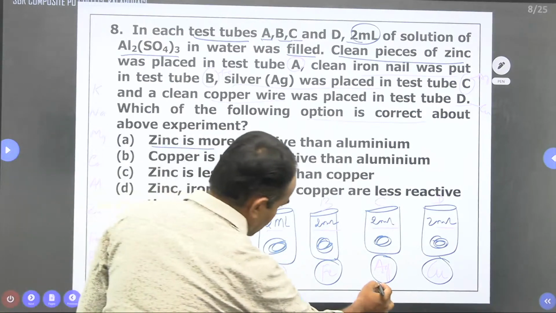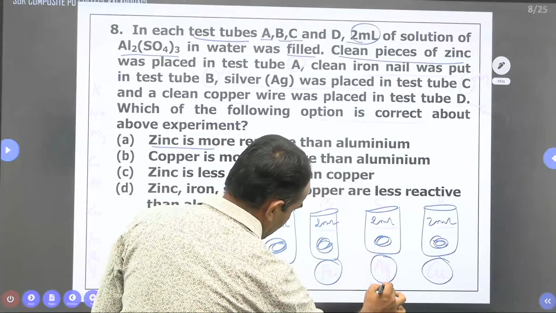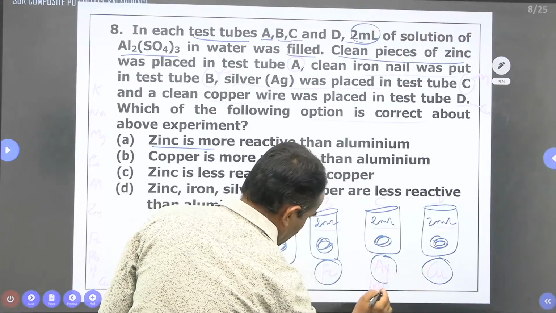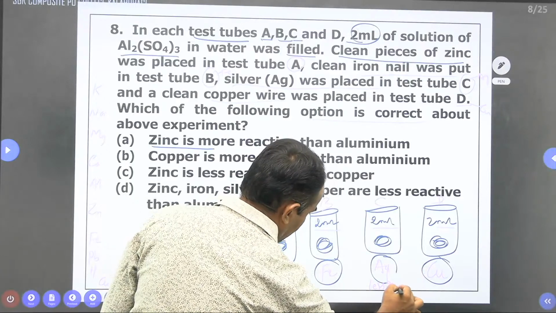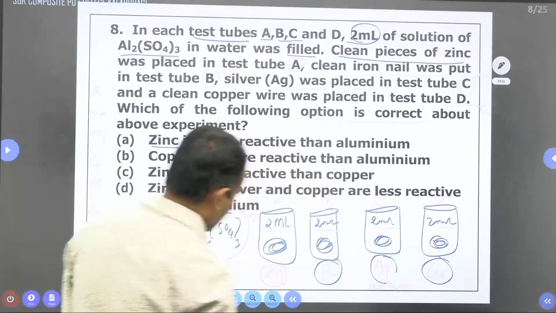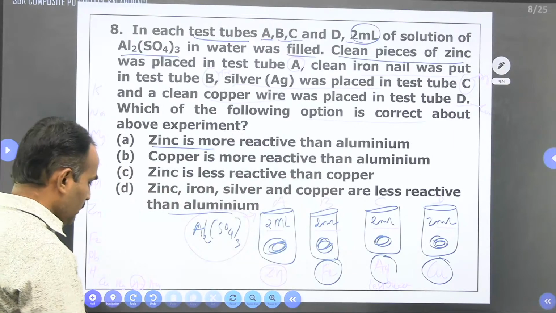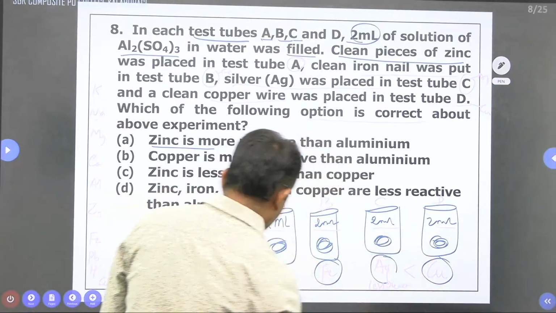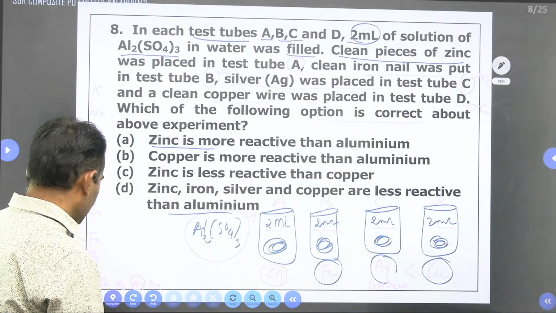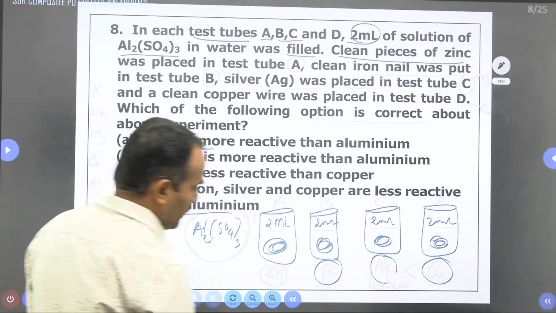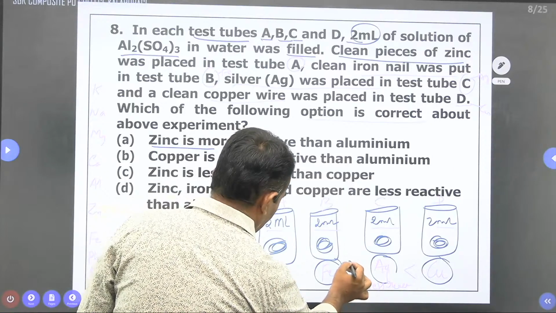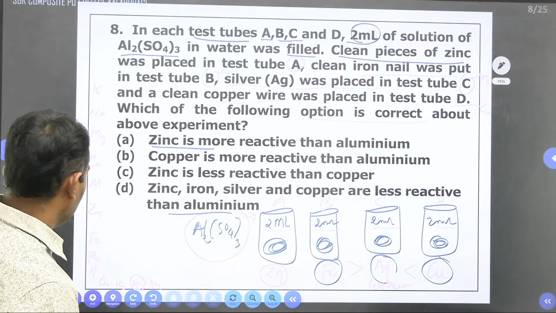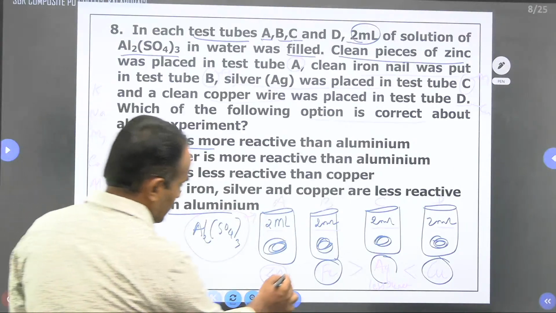Silver is less reactive in nature. Next, more reactive will be copper, more than silver. After that, iron is more reactive than copper and silver. Next, zinc is more reactive than iron, copper and silver.